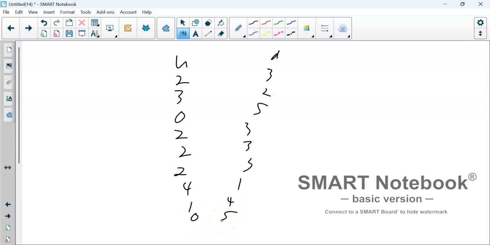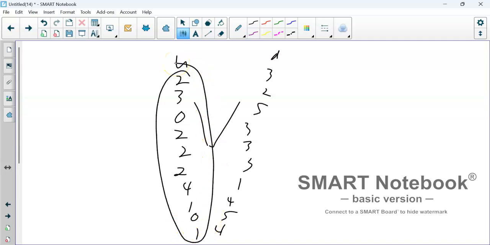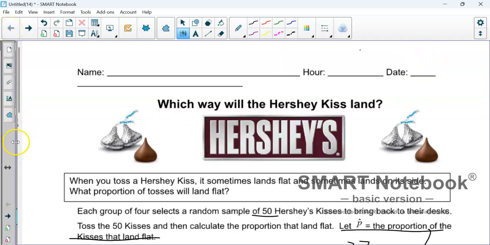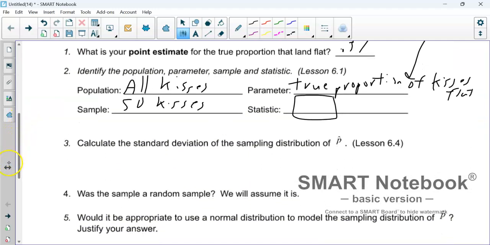I don't know why these are coming together. This happened the last time I did it, the video that didn't work. So 1 and 4. Then I added these up, and I got 18 out of my 50, which is 0.36 or 36%. So my statistic is 0.36.